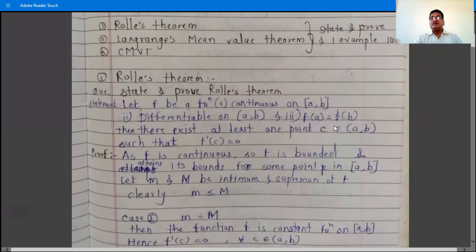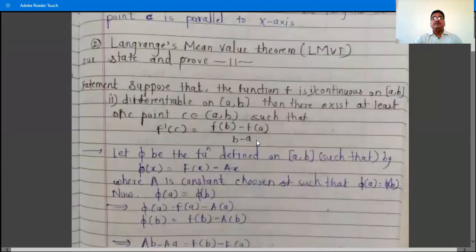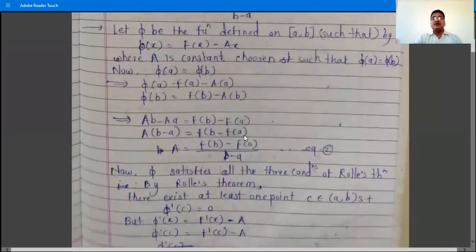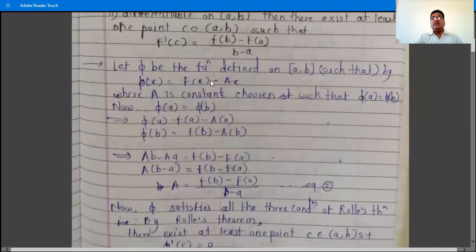And therefore, there exists at least one point C belonging to the open interval AB such that the derivative of that function f, which is continuous, f dash C, is equal to 0. We have the point between A and B. So here the phi function satisfies all the conditions of Rolle's theorem.